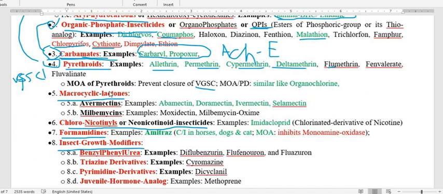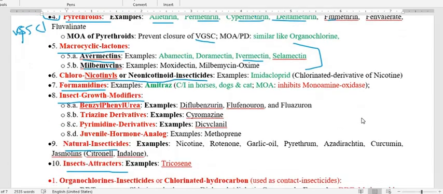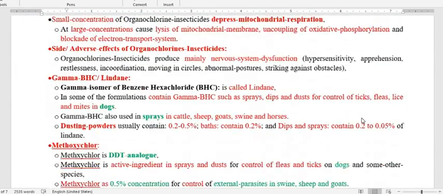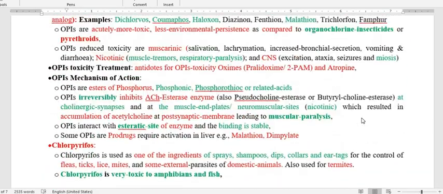We already discussed it in the anthelmintics. In this group the drugs are ivermectin and milbemycin. Under the avermectin group, the most usable drug is ivermectin. Regarding the mechanism of action, for both ivermectin and milbemycin, they are blocking the glutamate gated chloride channel. So both are acting to block the glutamate gated chloride channel.